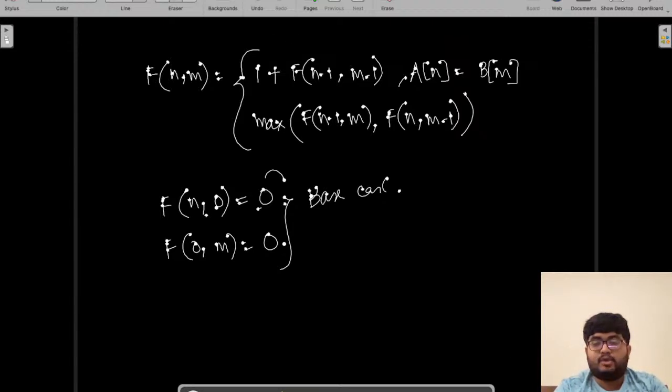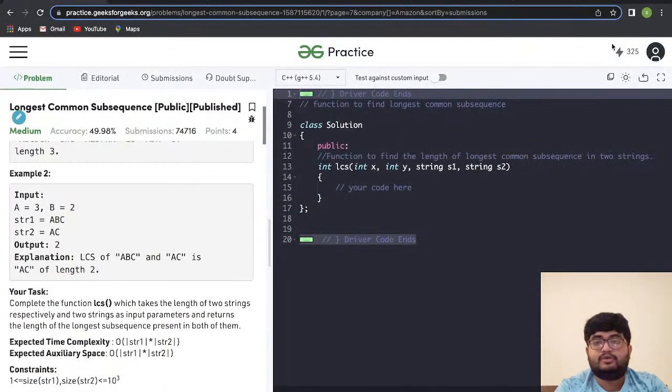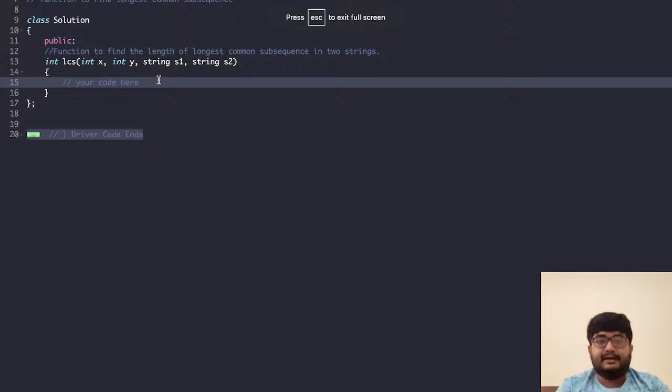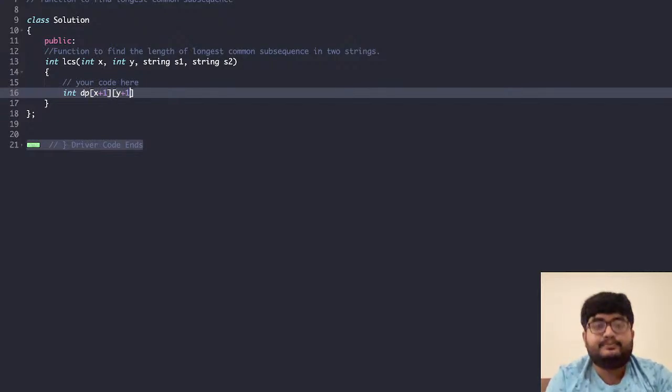So we can just write the code for this. I hope that it's clear to you. Let me know if it is not. Let's quickly try to write the code. LCS(x, y), where x and y are the lengths of the strings. Let's take a dp array, dp of size x plus 1 by y plus 1.